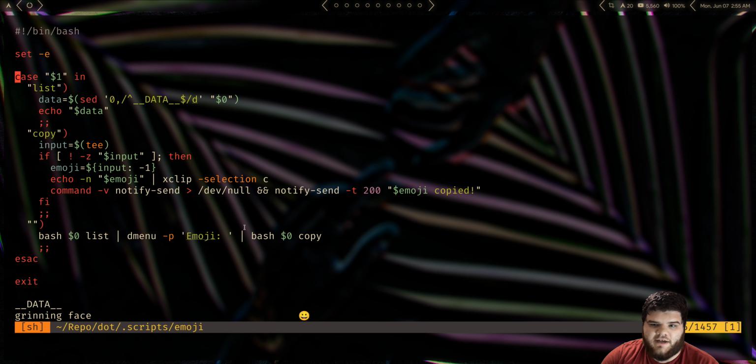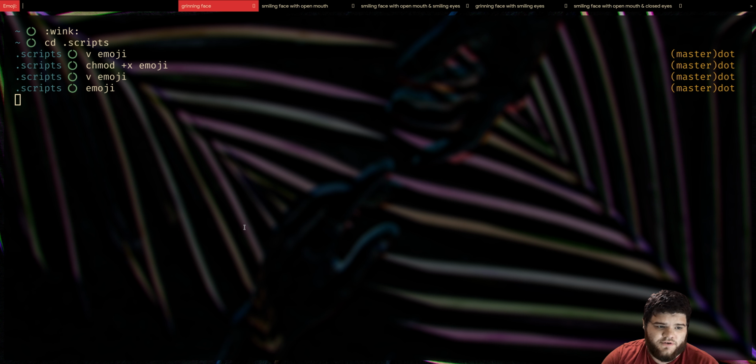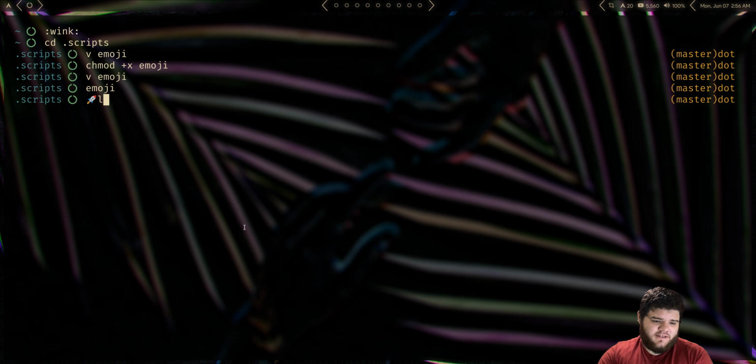And now we get syntax highlighting if we go back in there. That's not why you make it executable. You need it to be executable so it'll actually run. But now if we run emoji, boom, it opens up a little dmenu script. You can see it actually uses the themes for dmenu and everything, the sizing, the fonts, everything. But if I, let's find the rocket emoji, paste it in, boom.